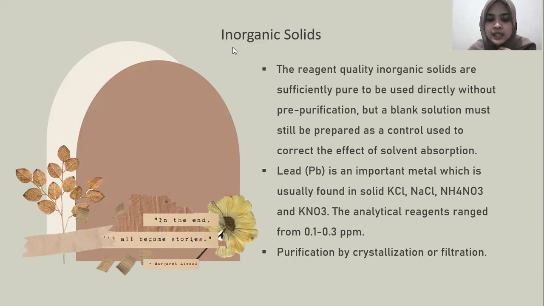Then lead, or Pb, is an important metal which is usually found in solid potassium chloride, sodium chloride, etc. In the analytical reagents it ranges from 0.1 until 0.3 ppm. Then purification by crystallization or filtration.